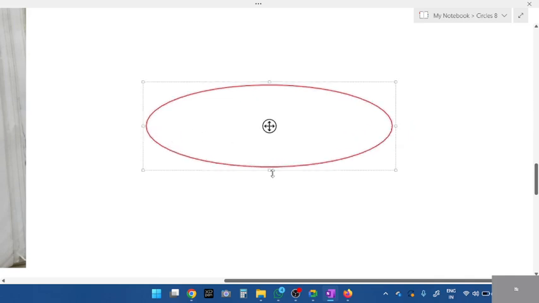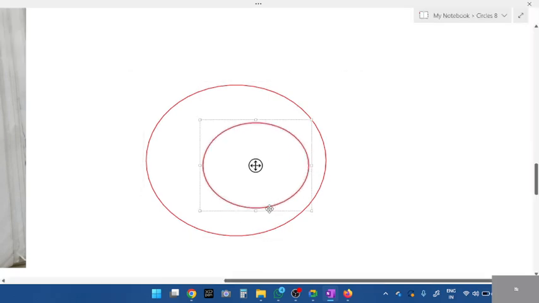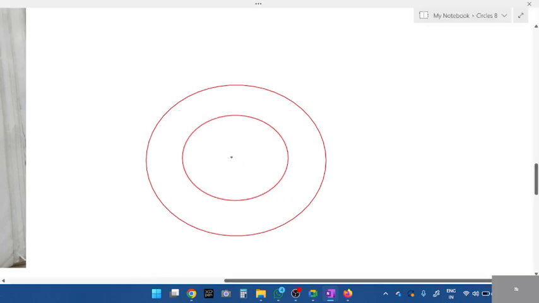Next, when two circles are given. When two circles have the same center, like this. This is one circle and I'll draw another circle. See, there are two circles, but the center is the same. We call it concentric circles. For both, the center is the same. From the center, if I touch this, this is the radius for the smaller circle.